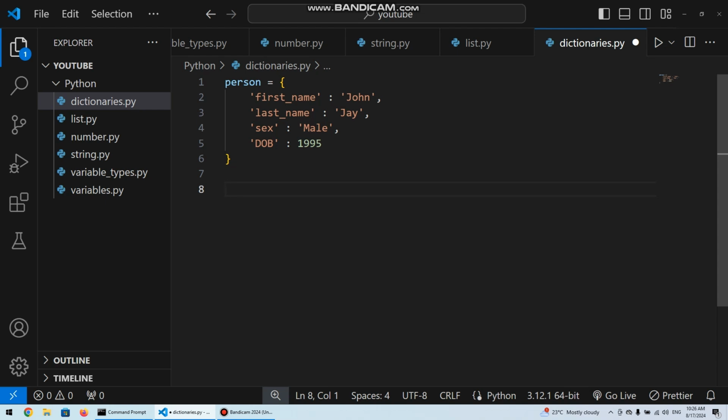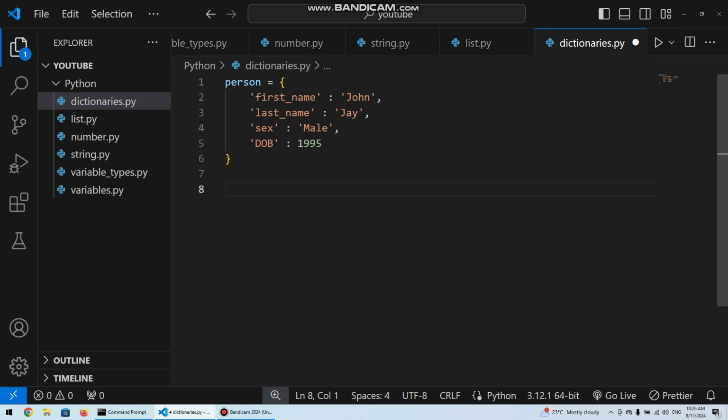Like, if it's a list of 5 and you want to pick the last item, you know it's at index 4. You provide the name and add the index in square brackets and you get it. For dictionaries, it's the same thing. Most of the time we are not just storing the data for the sake of it, we are storing it so we can access it and use it somewhere else. So this is a person.